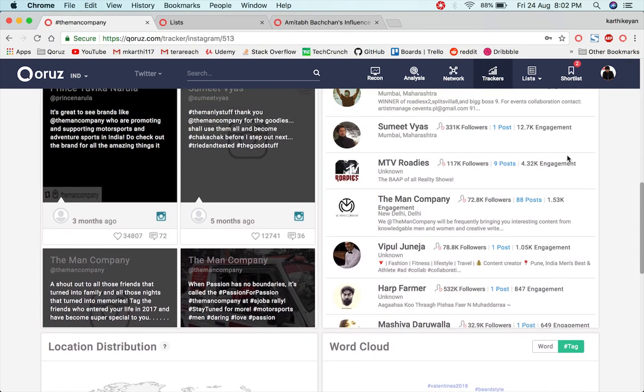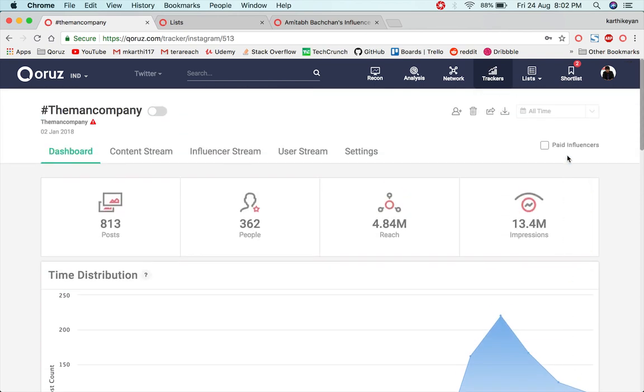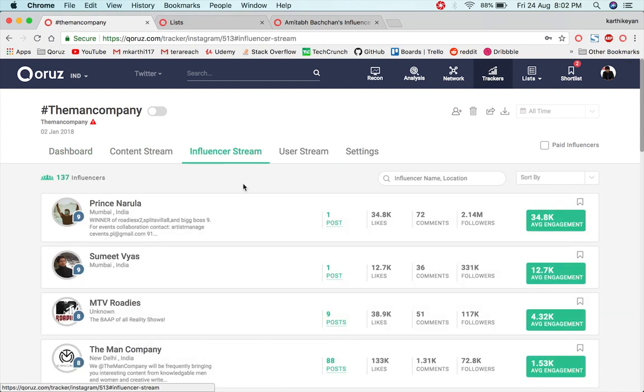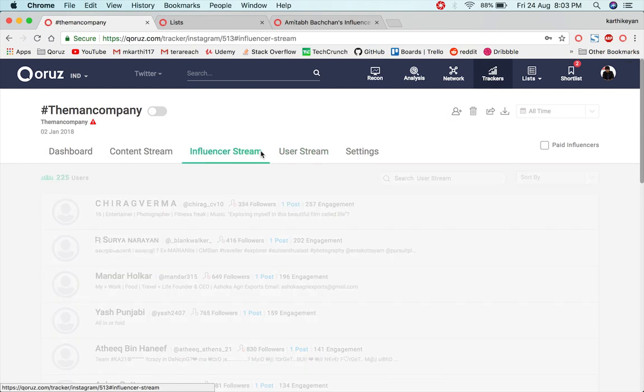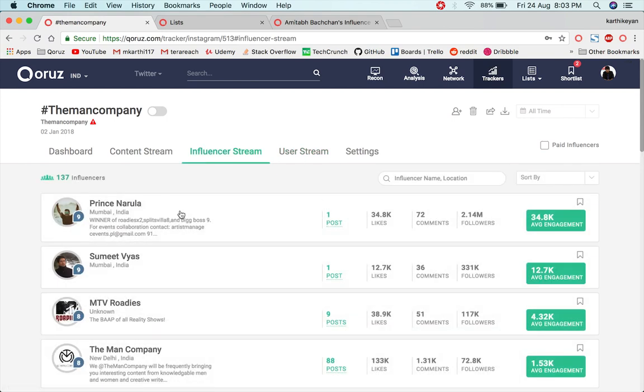The key deliverable of the campaign hashtag reporting lies in the influencer stream as well as content stream, wherein in influencer stream you could get to know who are the key influencers that have talked about this particular hashtag, and user stream will be giving you all the other people who are not necessarily influencers but have talked about that particular hashtag. In influencer stream itself, we'll be giving you insights about the engagement that a particular influencer got for that particular post where he has mentioned this hashtag.